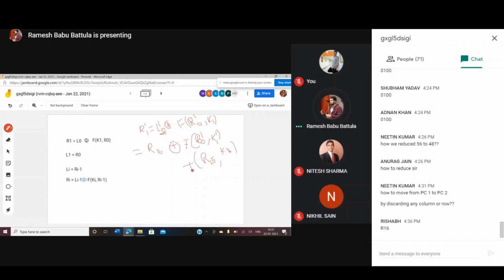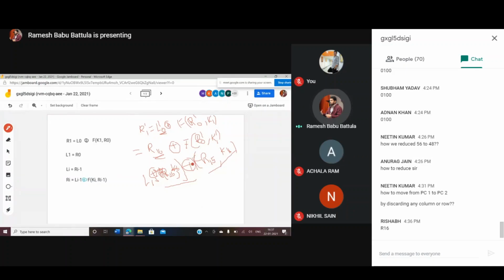I'm writing this one, XOR. Here the XOR function. Here R16, how are we supposed to write? This is going to be equal to L15 XOR F of R15 comma K16. This is the way we will write. Here, what is there? F of R16 comma R15 comma K16. Here also, what is there? R15 comma K16 is there, function f.